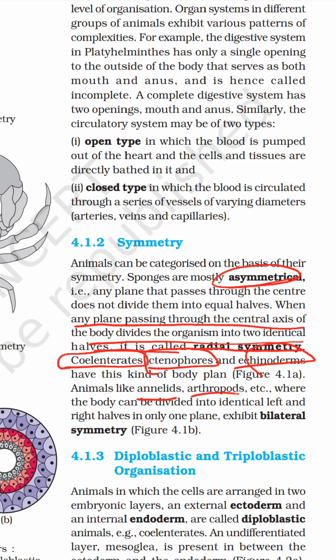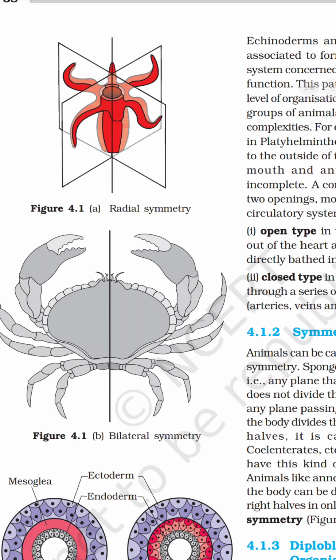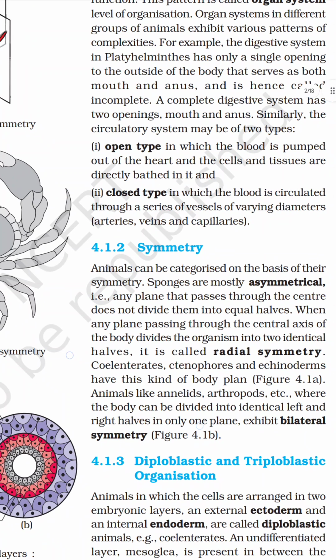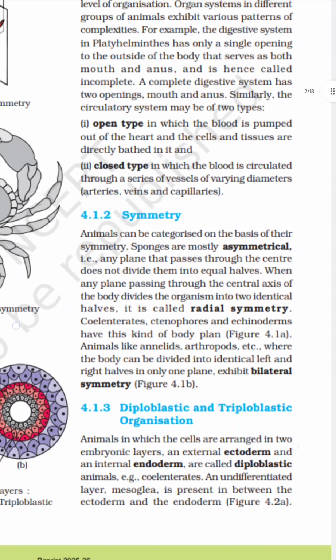In animals like annelids and arthropods, only one plane divides the body into two equal halves, identical left and right. This is called bilateral symmetry.